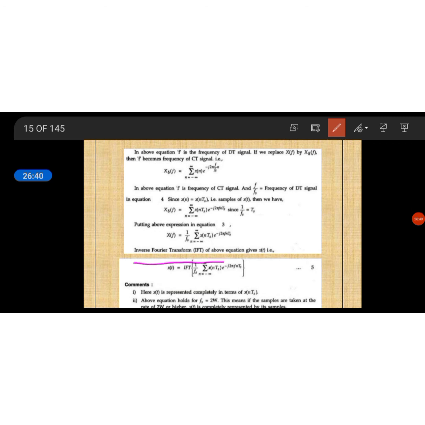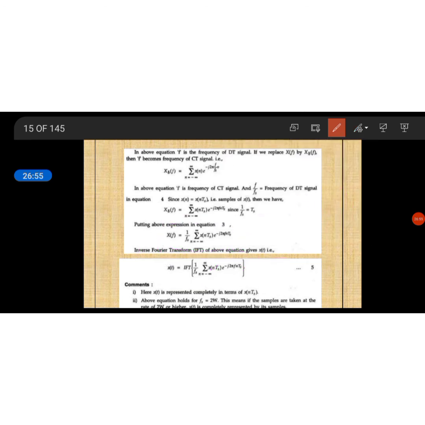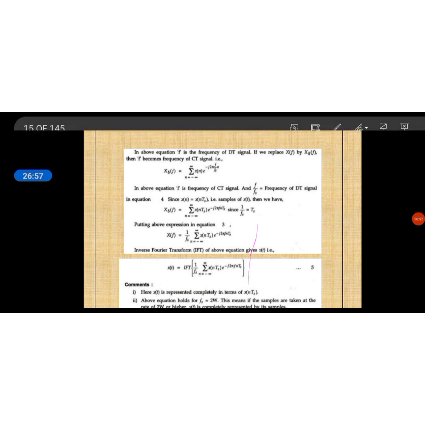So from the inverse Fourier transform of the above equation, what will you be getting? From the sampled signal we are recovering the original signal x(t). For that, what you have to do is take the inverse Fourier transform for this.